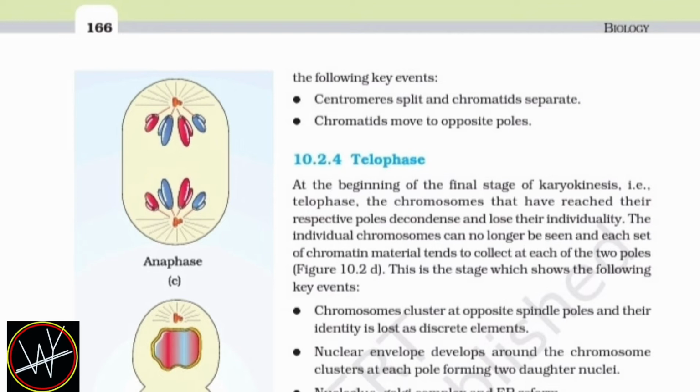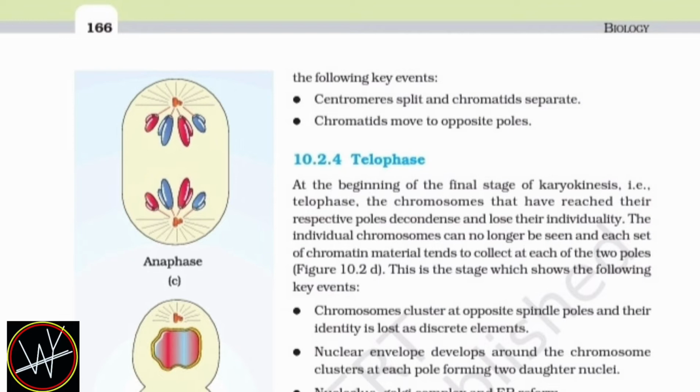10.2.4 Telophase. At the beginning of the final stage of karyokinesis, that is telophase, the chromosomes that have reached their respective poles decondense and lose their individuality. The individual chromosomes can no longer be seen, and each set of chromatin material tends to collect at each of the two poles.